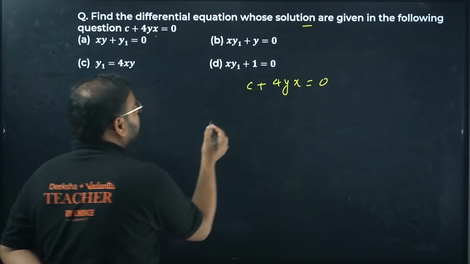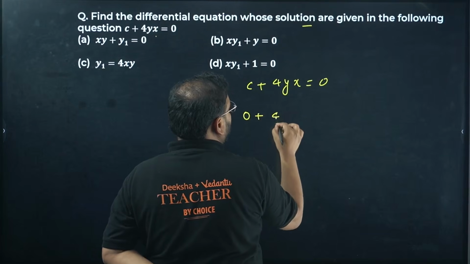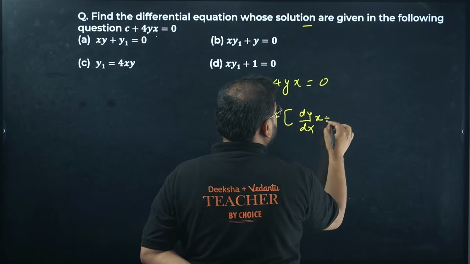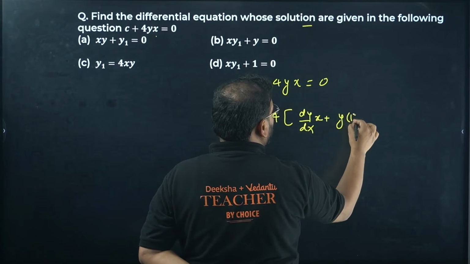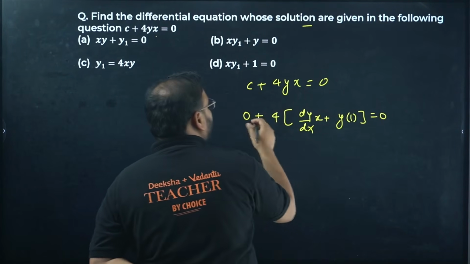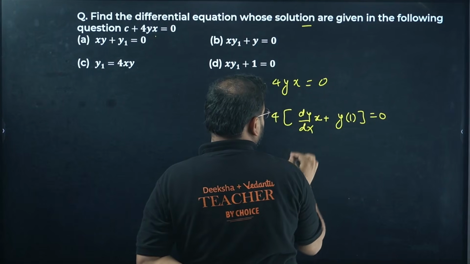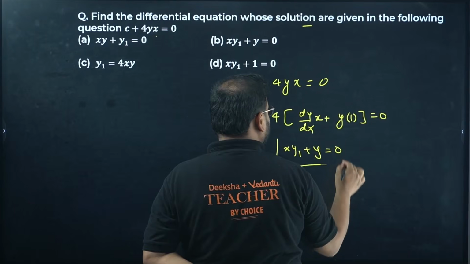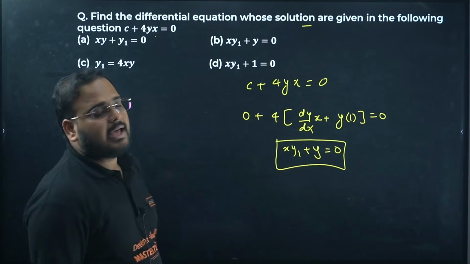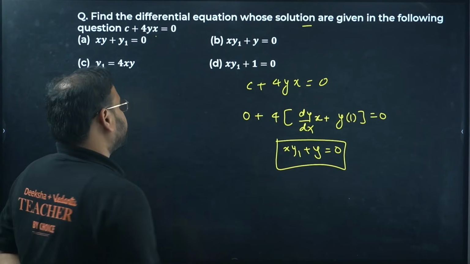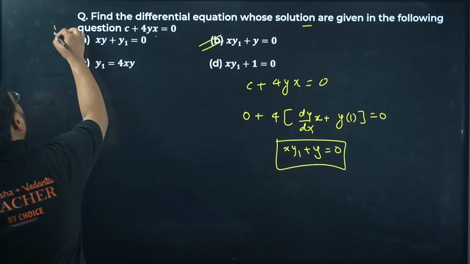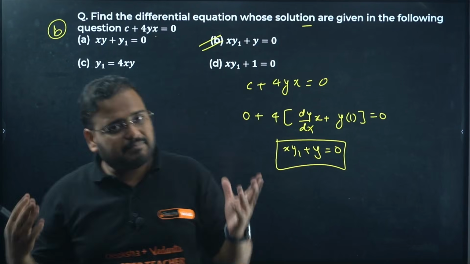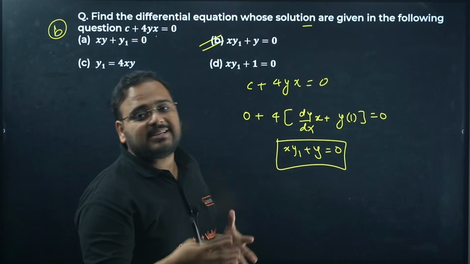How, what are you going to do? Differentiate. Differentiate now, it will be 0, a constant. 4 is common, differentiate by x, you'll get dy by dx, x as it is, plus y as it is, derivative of x will be 1. Okay, move this 4 on that side, will be simply 0. You write this as x y1 plus y is 0, because dy by dx is y1. x y1 plus y. Does it make sense or not? A simple question. Sir, will a question like this come? It might. They are simple questions, but they are on the basics of differential equations.